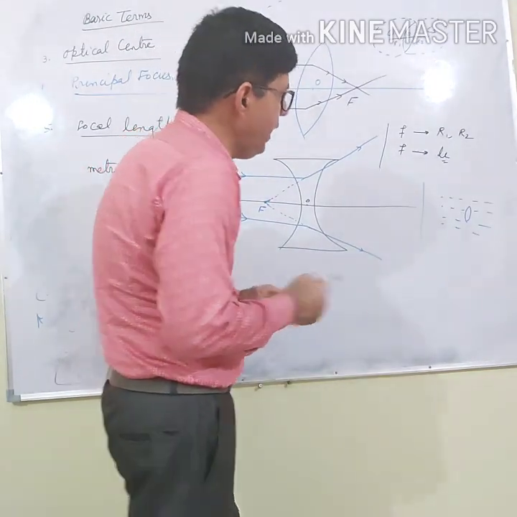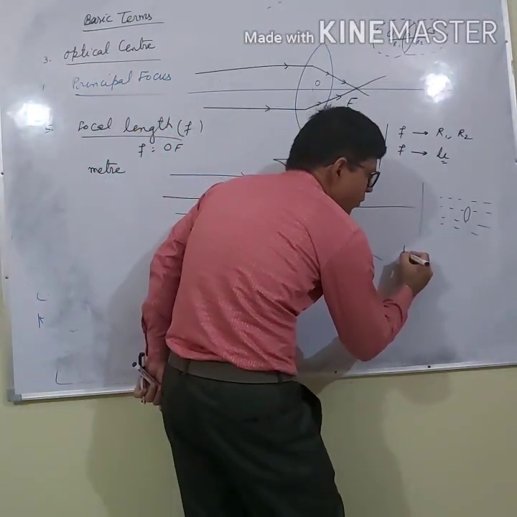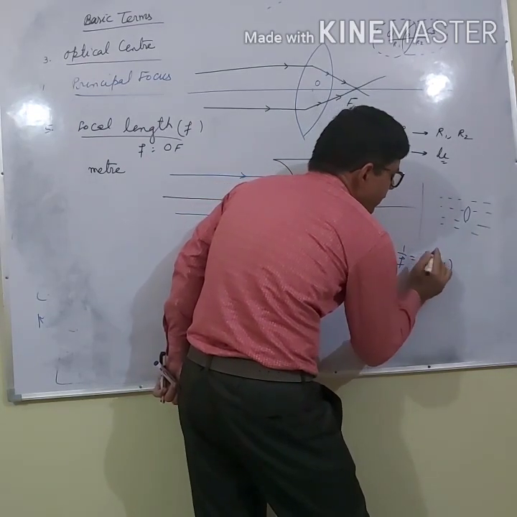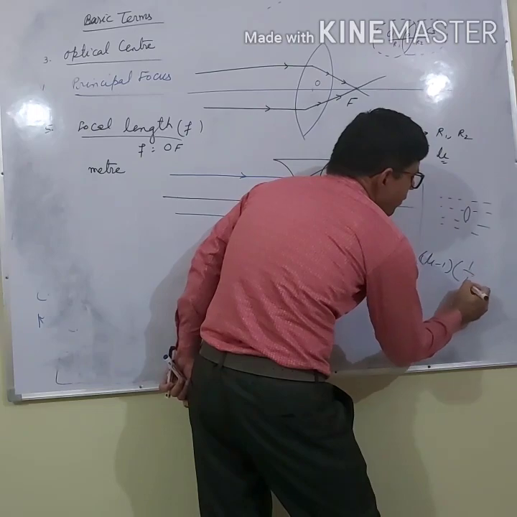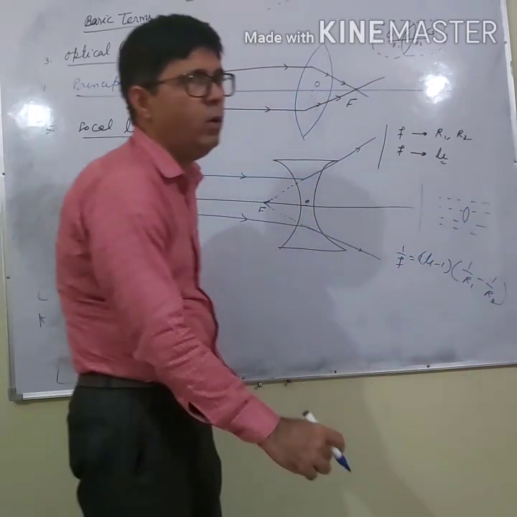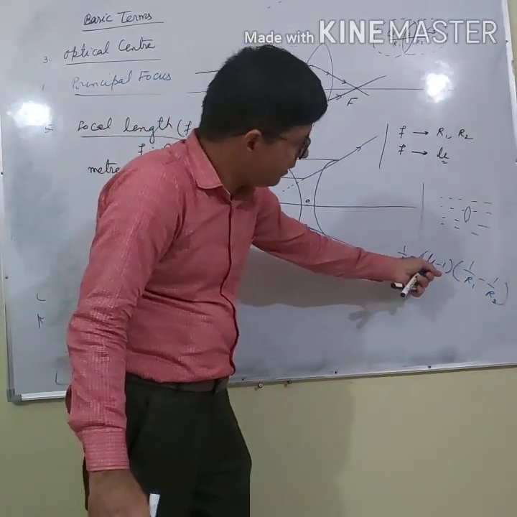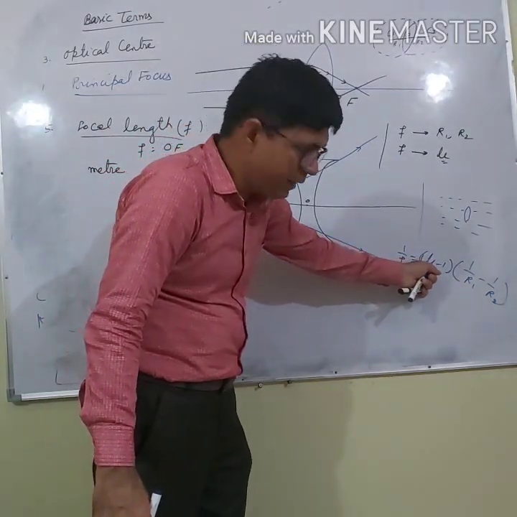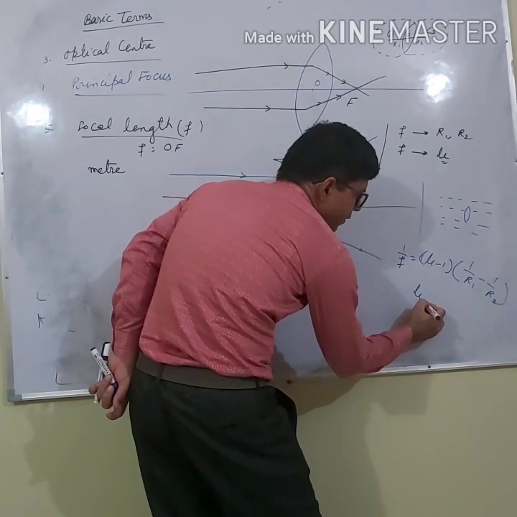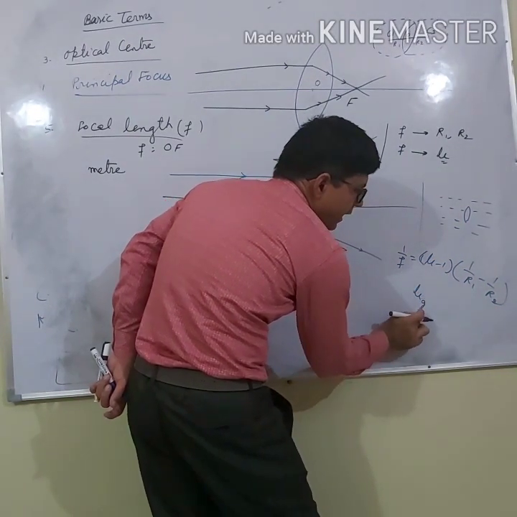And what is the formula? For a thin lens, the formula is 1 by f equals mu minus 1 multiplied by 1 by R1 minus 1 by R2. What is mu? Mu is the refractive index of the material of the lens.